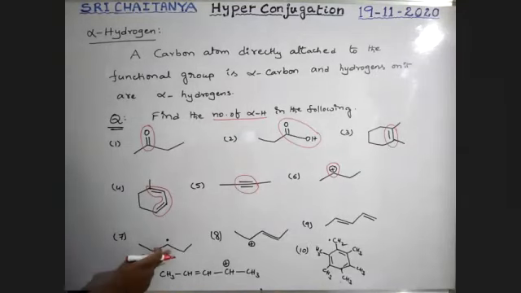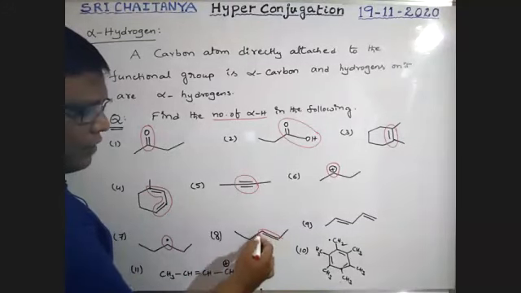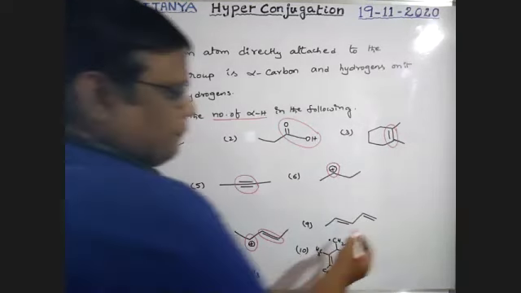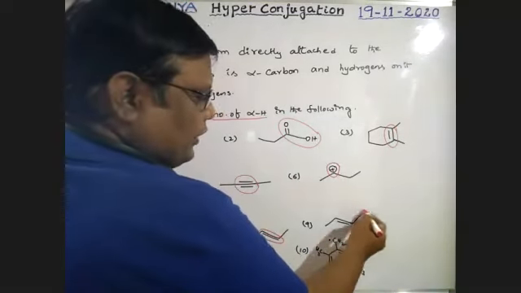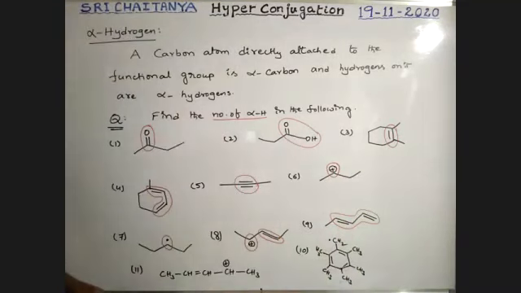Next, a carbon radical. The radical is the functional group. Next, here C double bond C is one functional group, and this is also a functional group, my dear boys. Next, here is conjugation. It is totally the functional group.